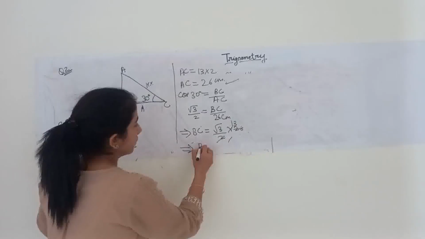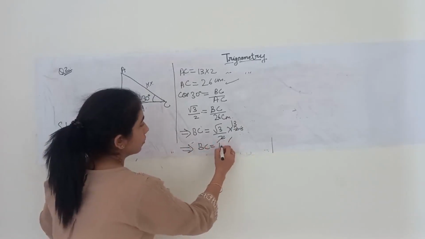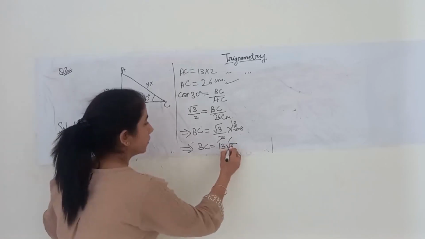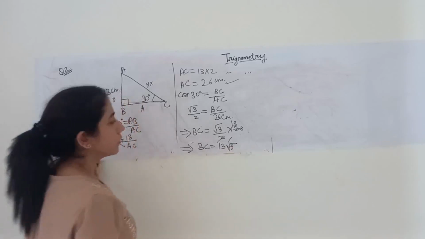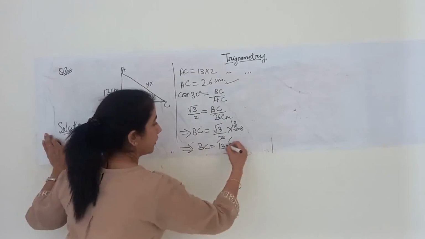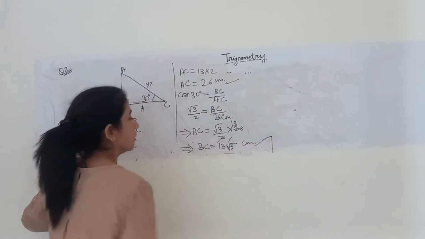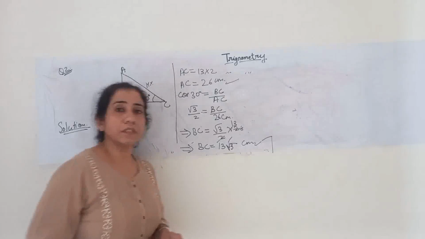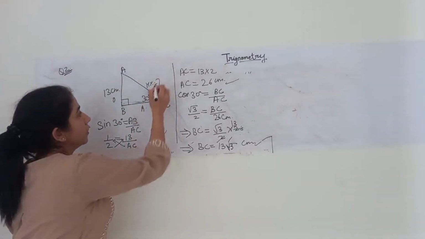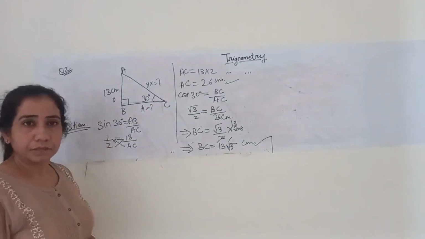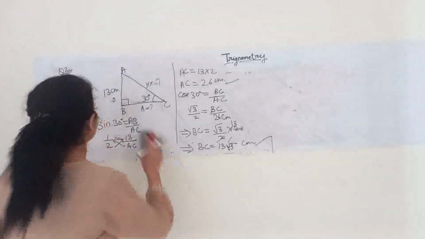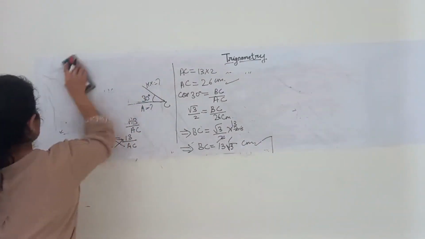This implies BC is equal to 13 root 3. Found the answer. AC is 26 centimeter and BC is 13 root 3 centimeter. This was being asked in the question. Clear? Coming down to the next question, that is question number 3.